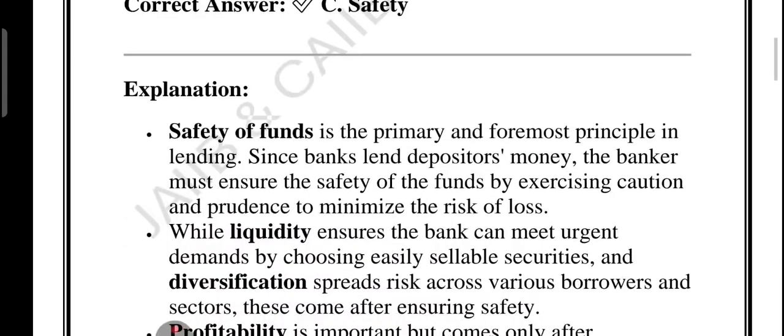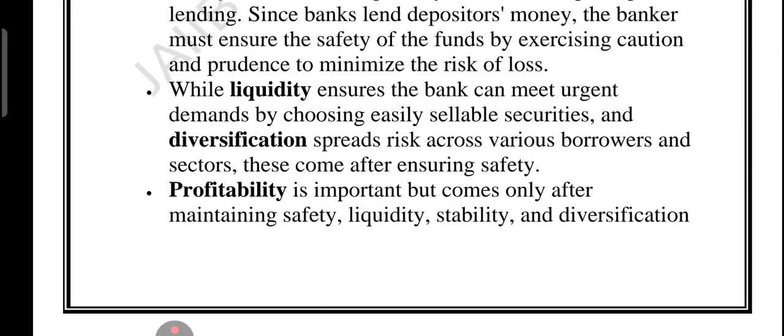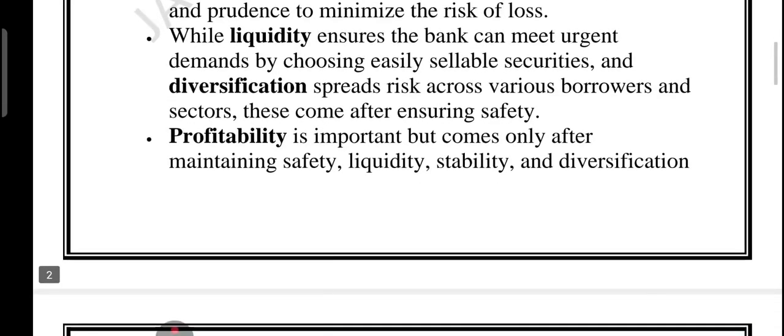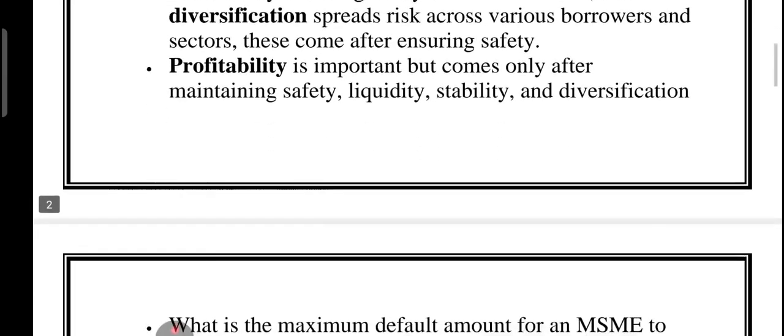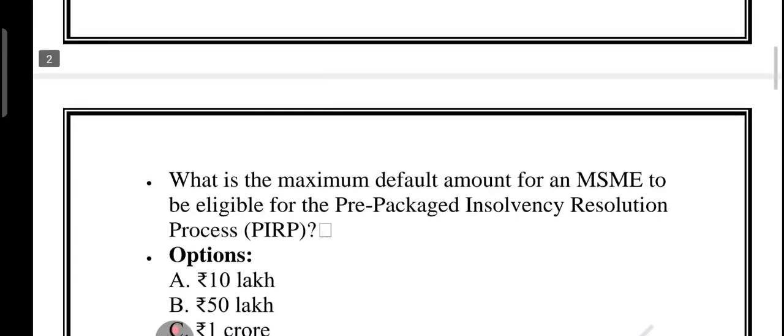So to summarize, safety is the first principle in lending. The banker must ensure that the borrower is trustworthy and can repay the loan. Liquidity, profitability, diversification, these are also important, but they come after safety, right? So remember, a loan is only useful if it comes back.